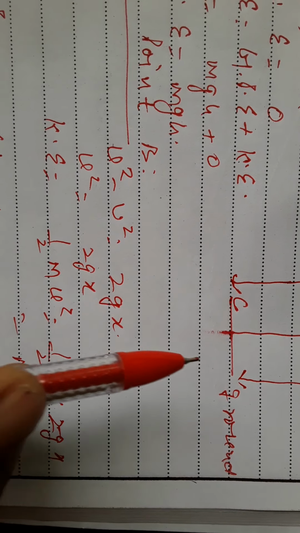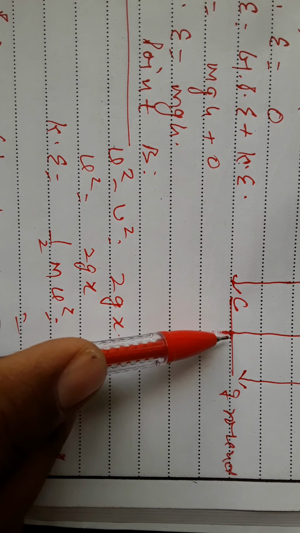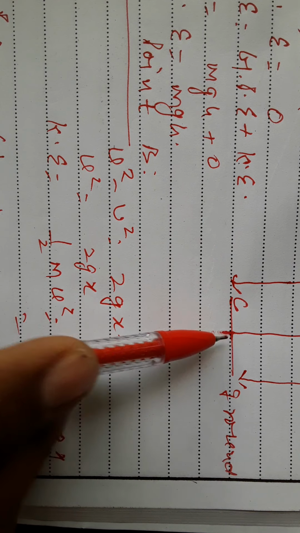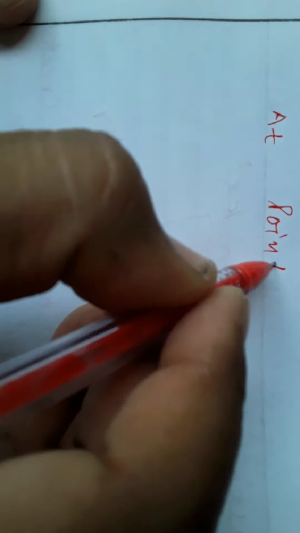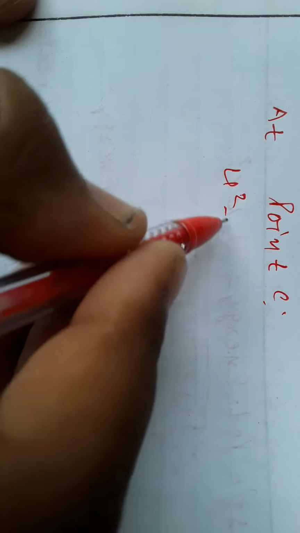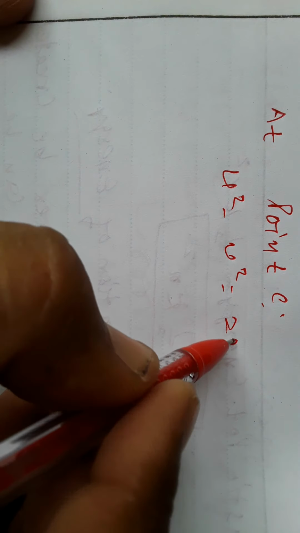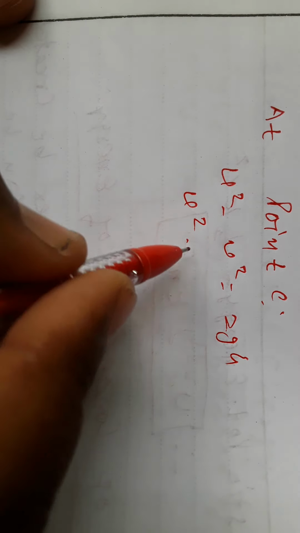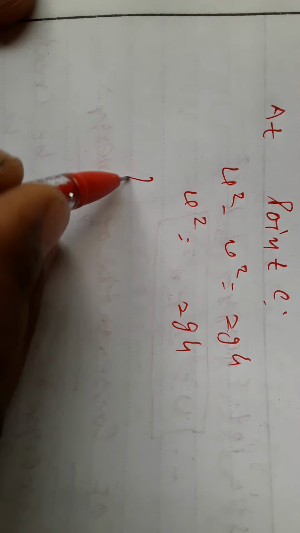Now to find the total energy at point C when the object reaches the ground. At point C, v square minus u square is 2gh, u is 0, so v square is 2gh.